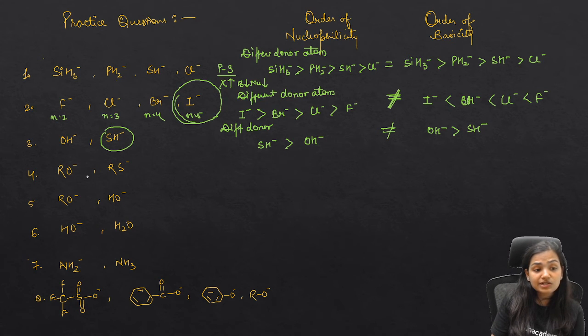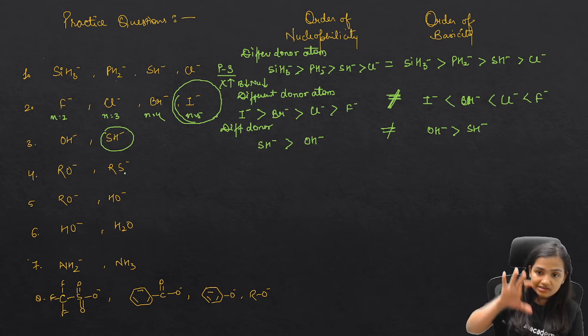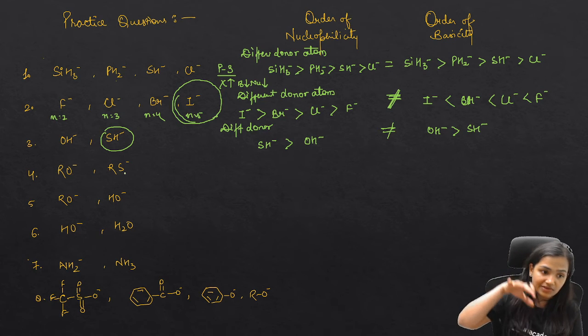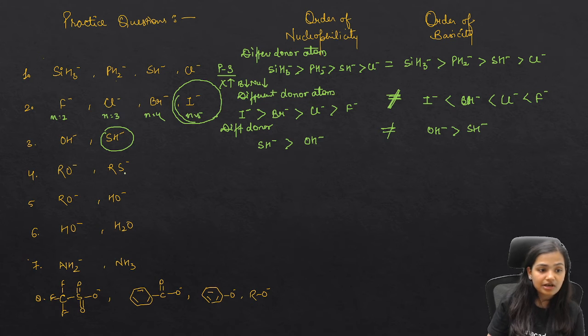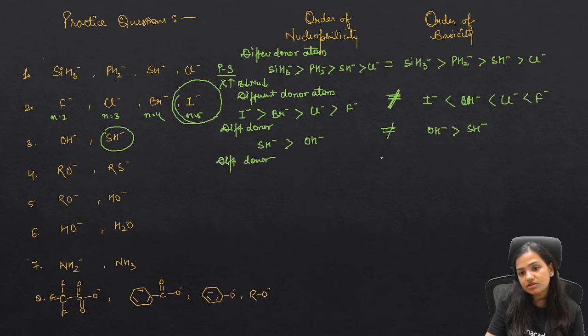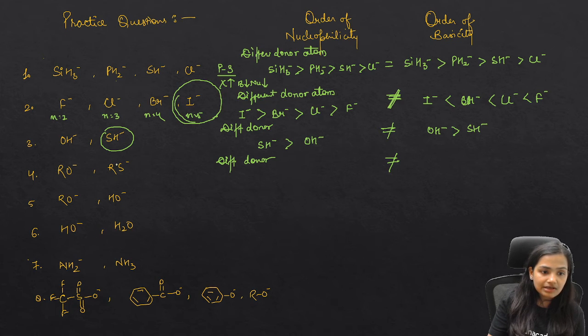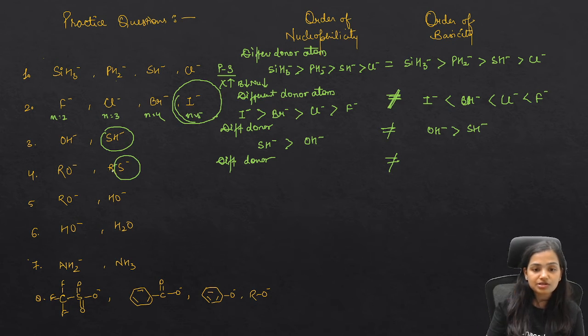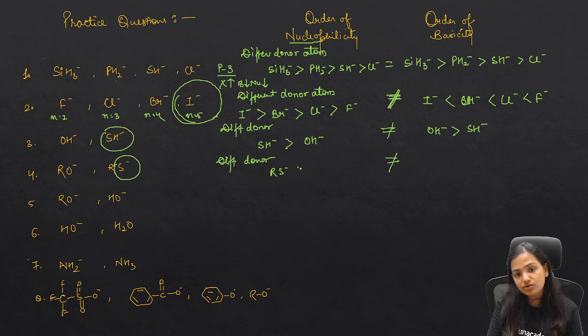When we have another question, which is RO negative, RS negative, R is the electron pushing group, so electron density will increase because of the R plus I effect. Now this is O and this is S, different donors. For different donors, we know that the order is not the same; it is going to be opposite. Again, S is a large size species. It is going to be a good nucleophile. For nucleophilicity, we have to see the size. So RS negative is going to be a better nucleophile than RO negative.